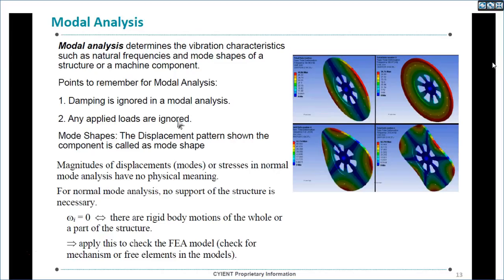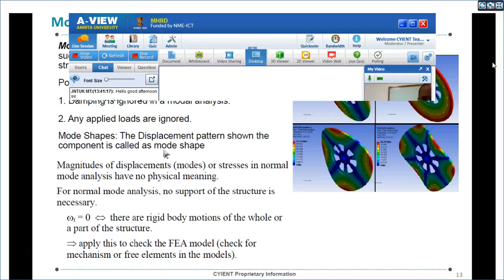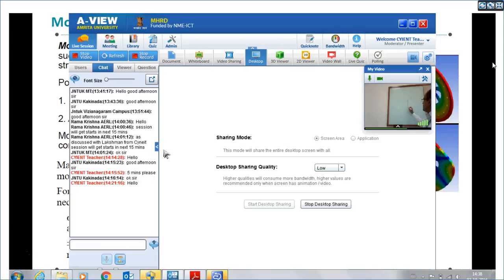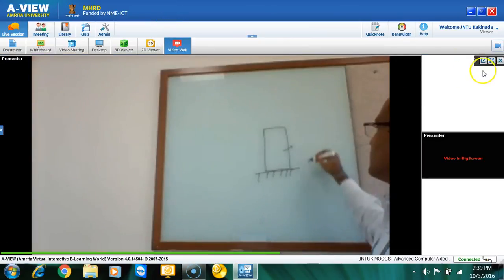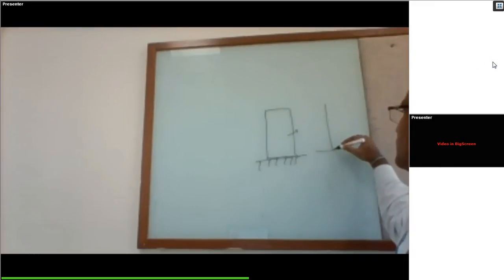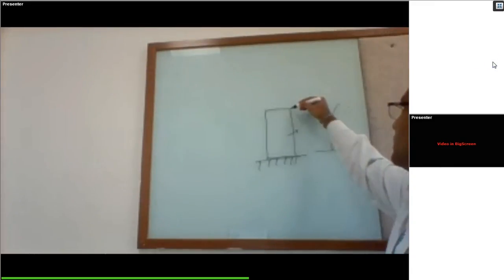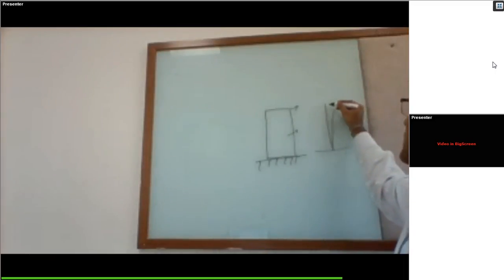So what exactly is a mode shape? It is the displacement pattern. The displacement in the component when it is vibrating is also called the mode shape. When you try to vibrate a thin sheet, when you put it like this, it will try to vibrate.